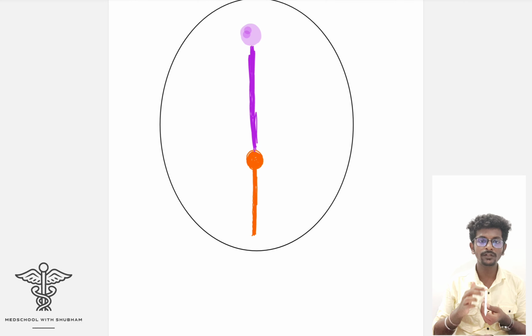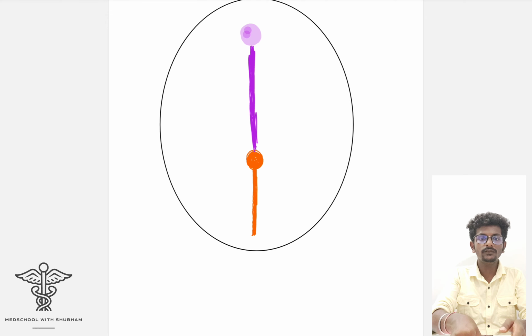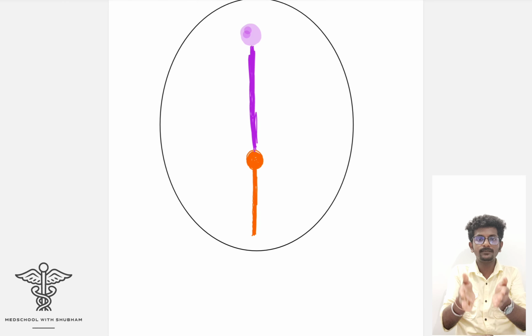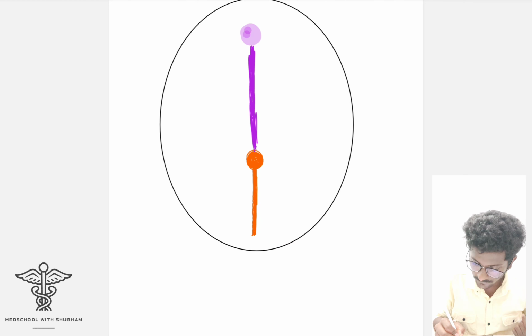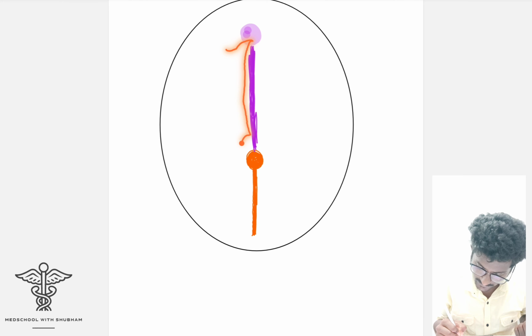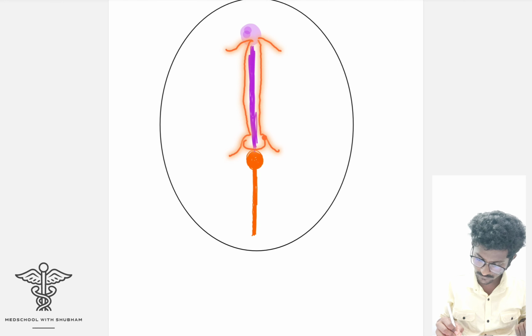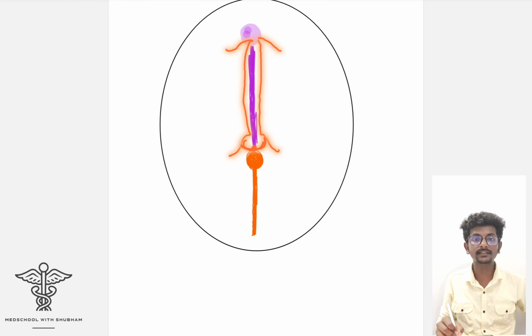Wherever there is notochord, the ectoderm above it gets activated, and due to its formation, the neural fold will come in this manner, formed all over. So you can see the formation of the neural fold in this way. I hope you can appreciate this.